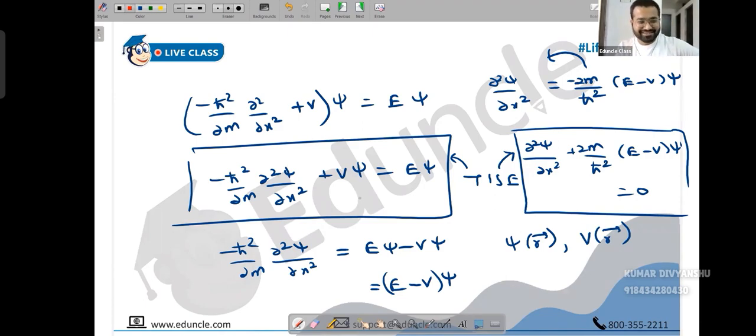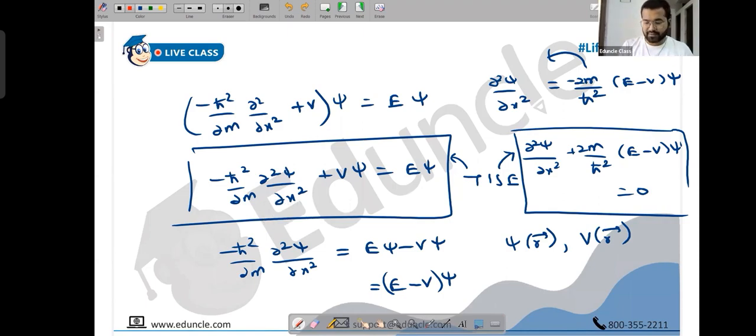Others, let me try it. If the particle was free, then you know what to do. V will be 0. For a free particle, V would be 0. Just mention it, because when we learn applications, we'll start with the free particle problem first. That would be the first problem we will take.